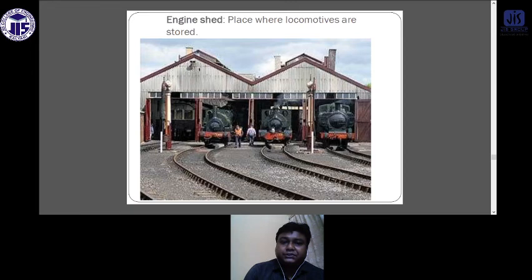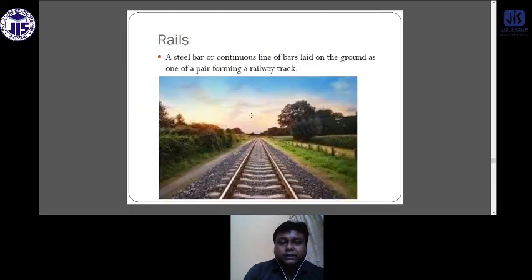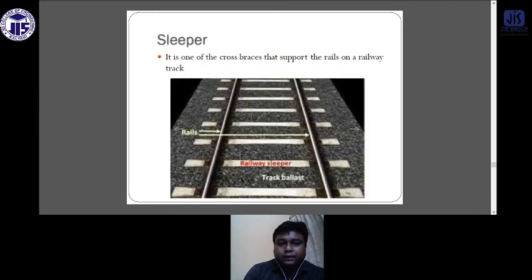This is the engine shed. You have seen the loco shed. Here the engines and coaches are kept for washing, cleaning, and other halting purposes. This is the rail, as you know, the typical rail.